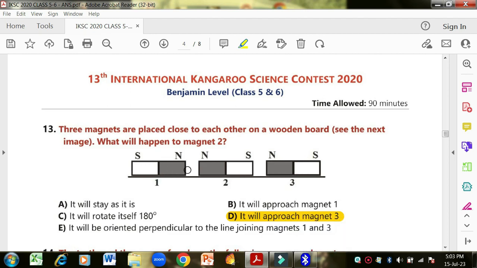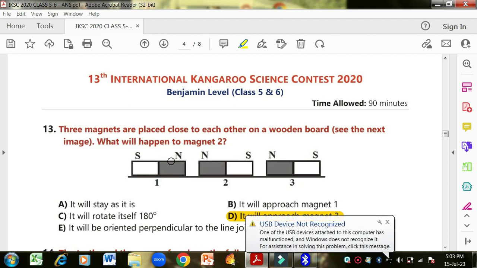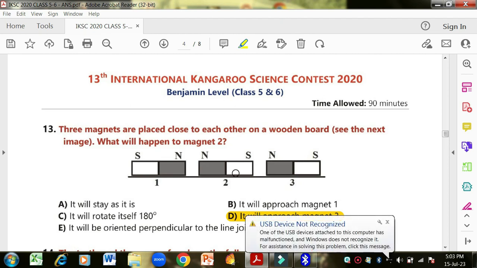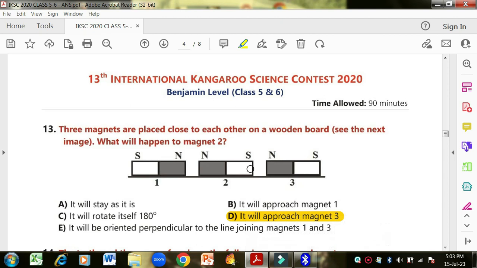If two magnets having the same pole are placed in front of each other, they are going to repel. North and north, they are going to repel definitely. But if two opposite poles are in front of each other, then they are going to attract, because there is repulsion in the same poles and attraction in the opposite poles. South and north, they are going to attract each other.